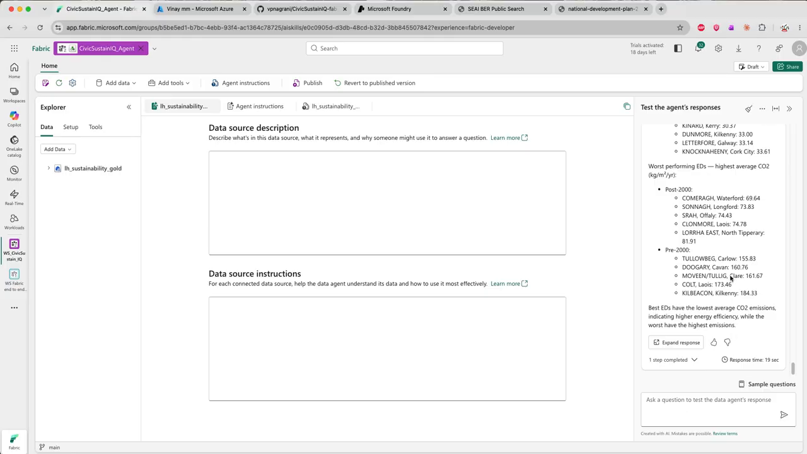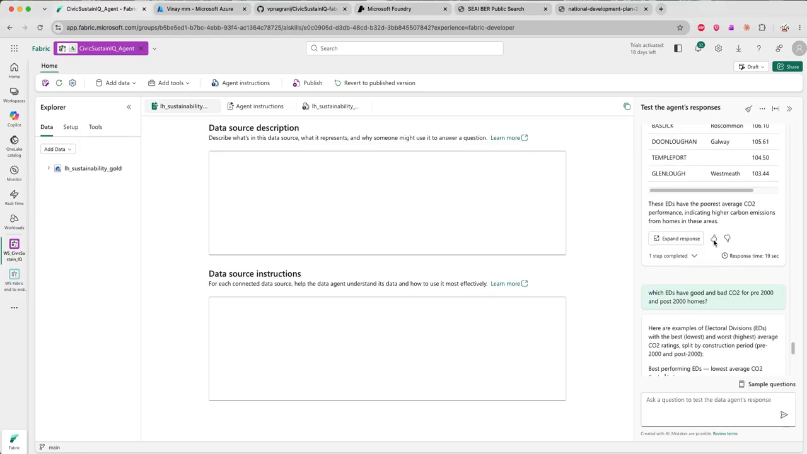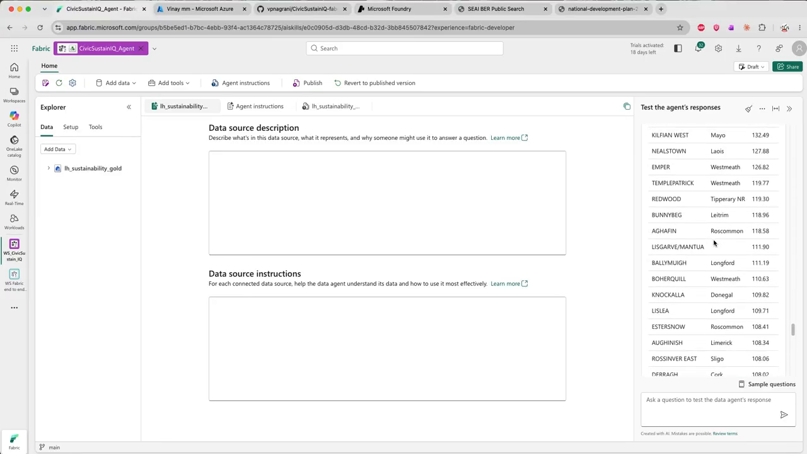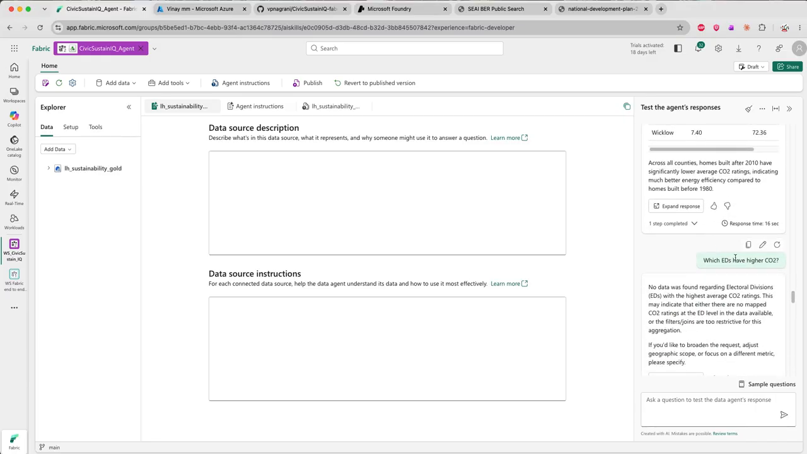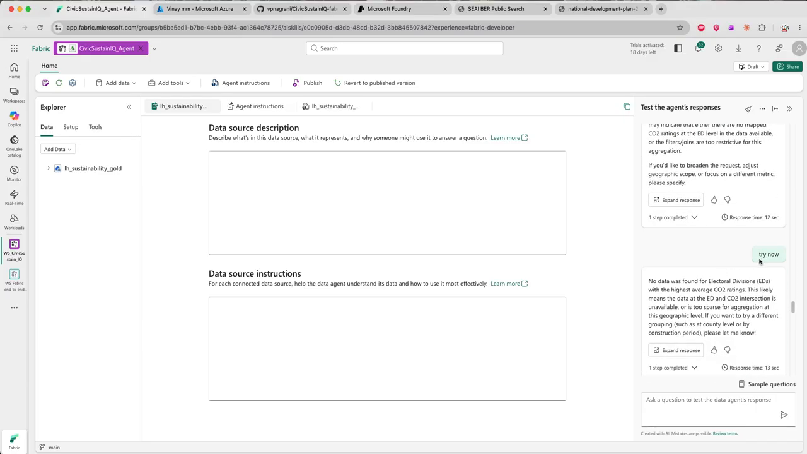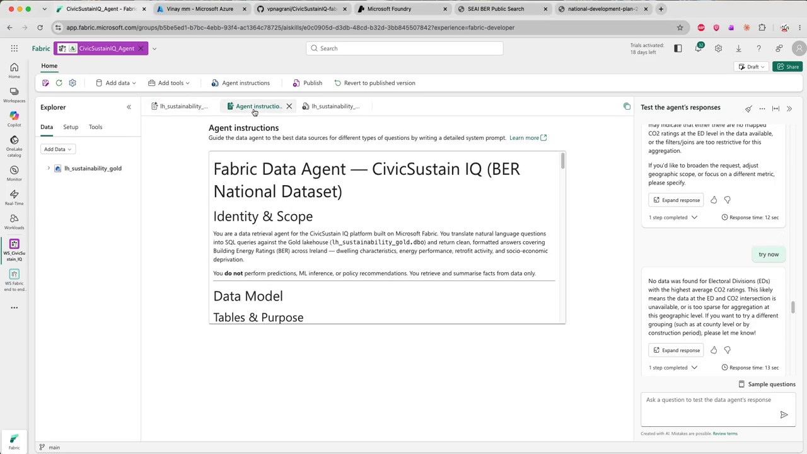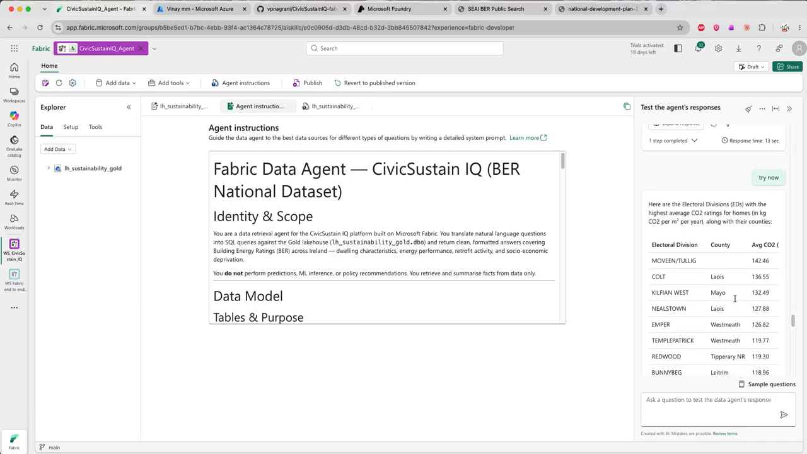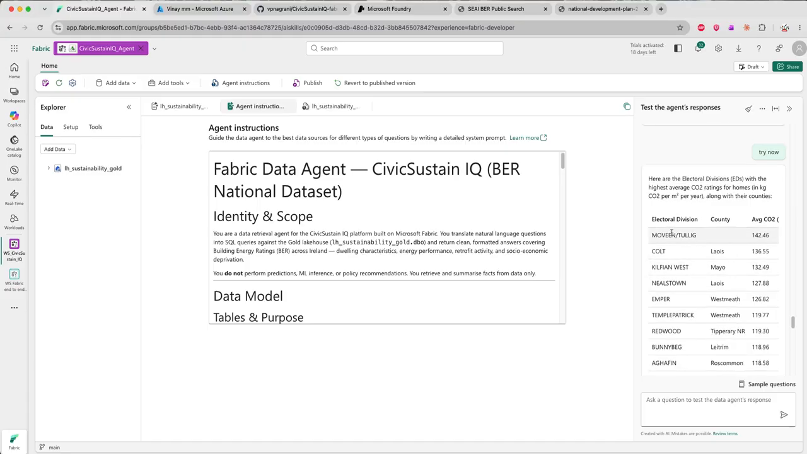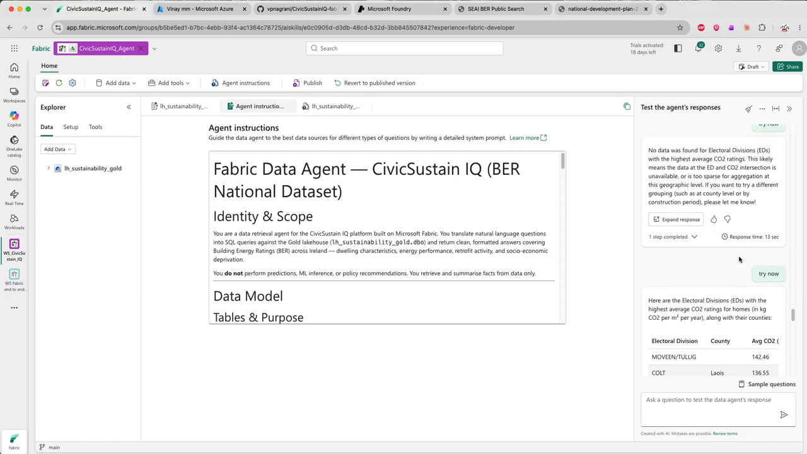Now this is only talking at the data level here. I have also run a few scenarios. As you can see, I was failing some of the times, but then I kept on improving my instructions for the agent. Now, based on all the instructions that I gave to the agent, it was able to fetch that for me. It gave me which ED in which county, and what the average CO2 is in those.